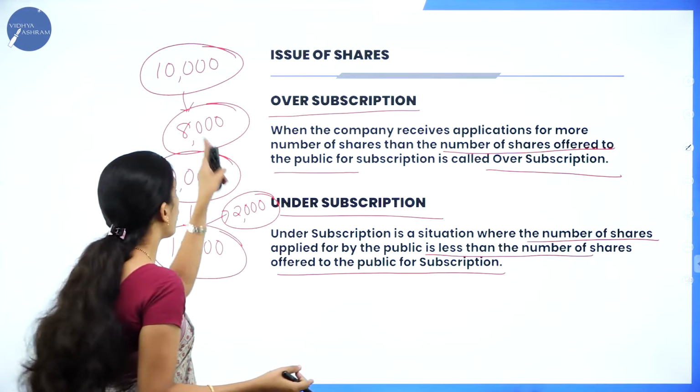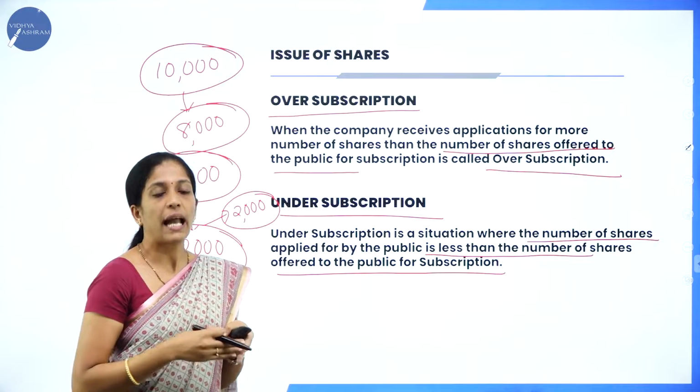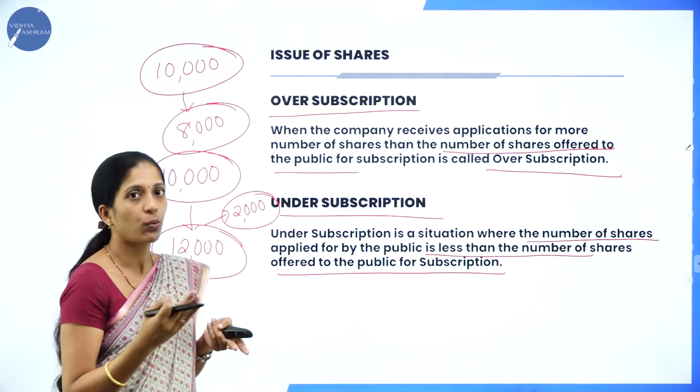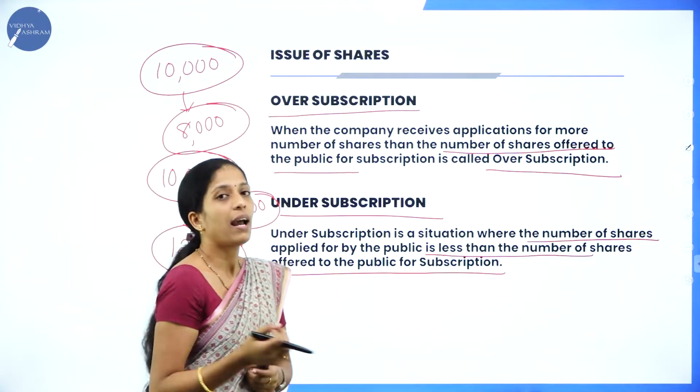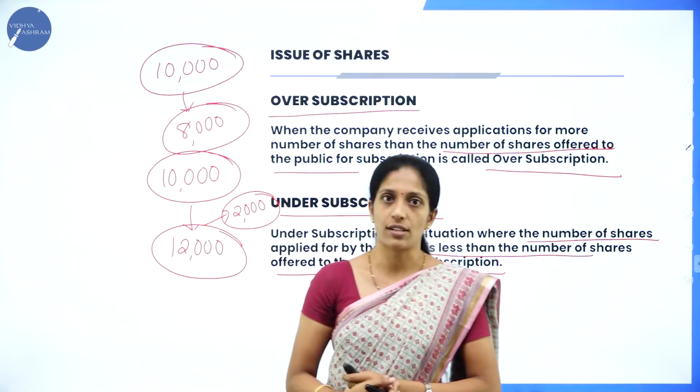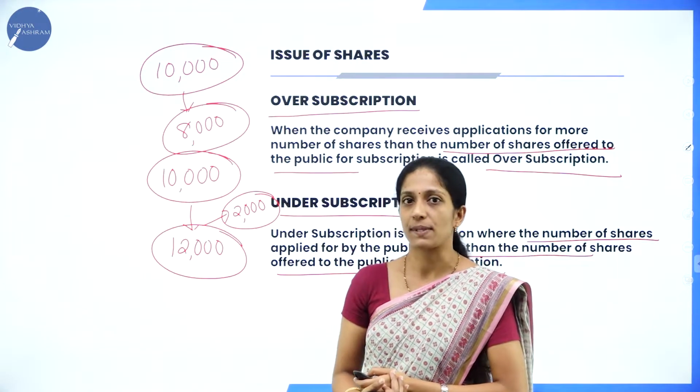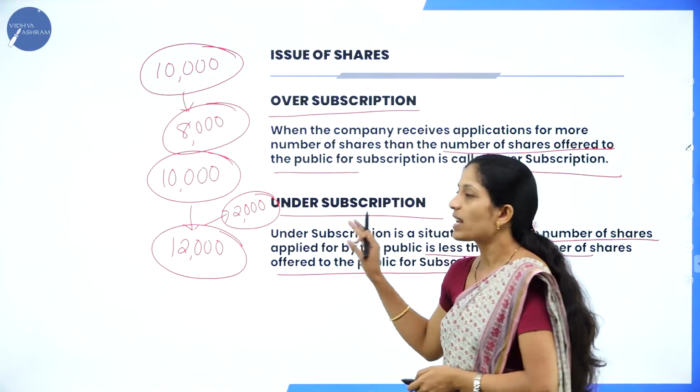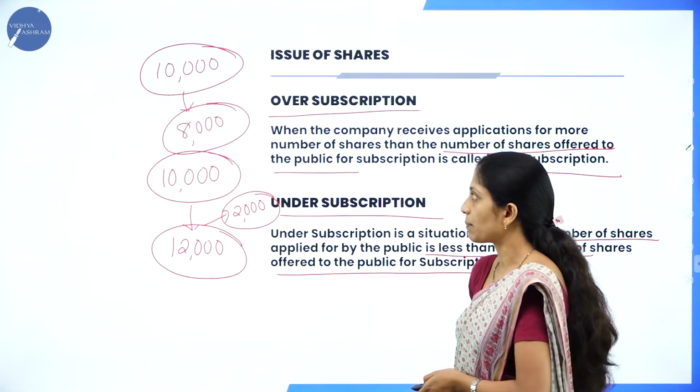Here the company has offered to raise capital by issuing 10,000 shares, but what did the public do? They have applied for only 8,000 shares. So that is known as under subscription. Hope you are clear with over subscription and under subscription.